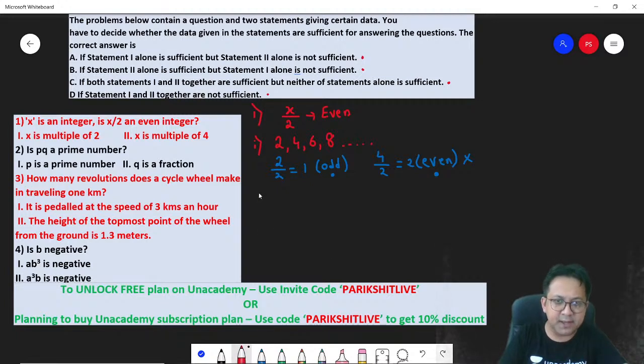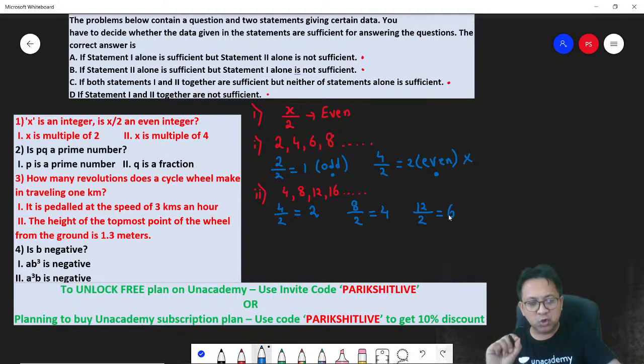Next, statement 2: x is a multiple of 4. If you look at the multiples of 4, what can it be? 4, 8, 12, 16, and so on. So what will x by 2 be? 4 by 2 is 2, which is even. Similarly, if you take 8, 8 by 2 is 4, which is again even. Similarly, if you take 12, 12 by 2 is 6, which is again even.